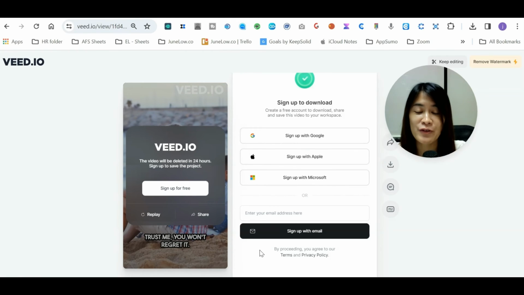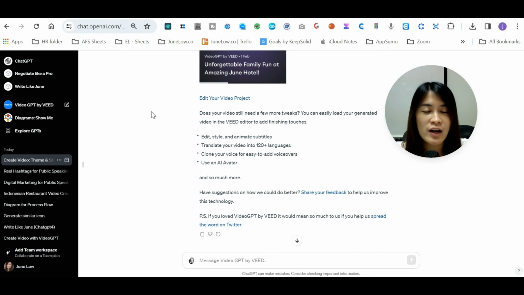So for those of you guys that do not actually have ChatGPT Plus, this is an additional reason why you should actually get the Plus version. But if you are just using the free version, you can actually just utilize it as well.